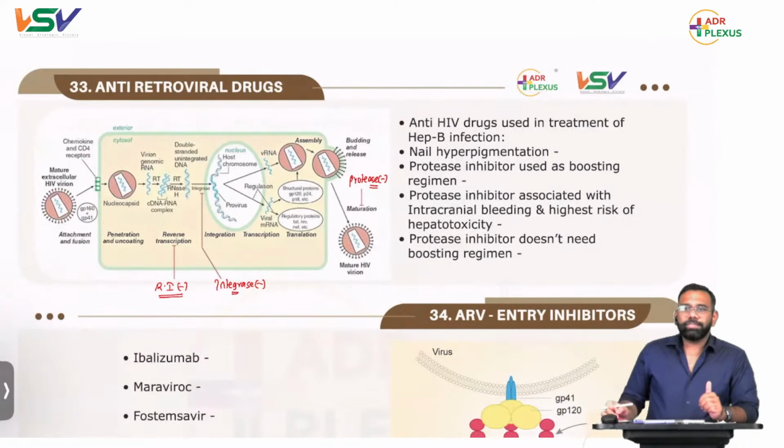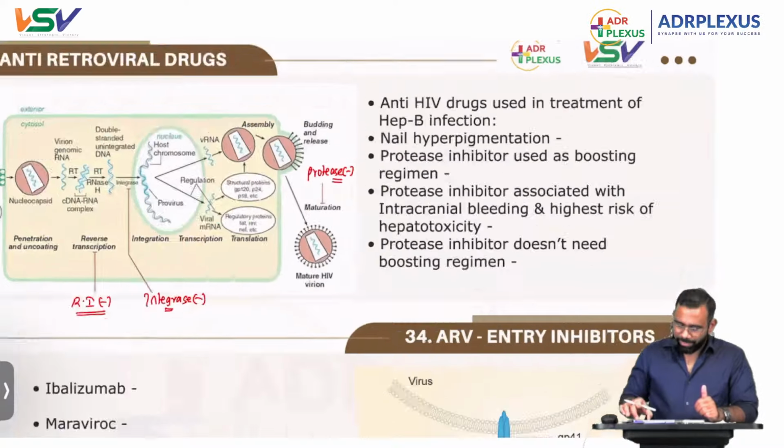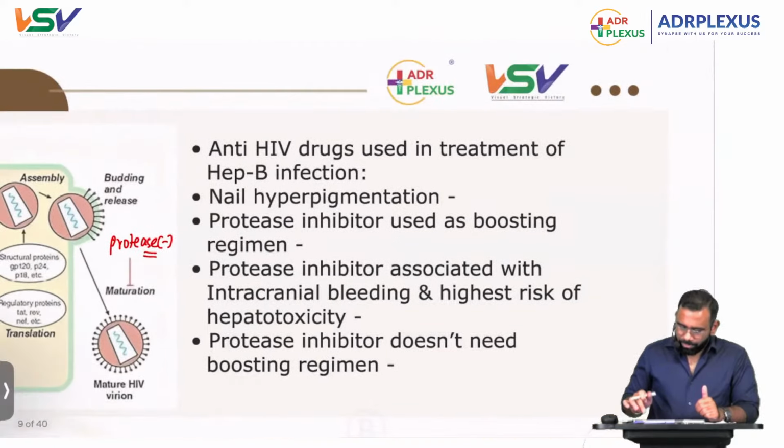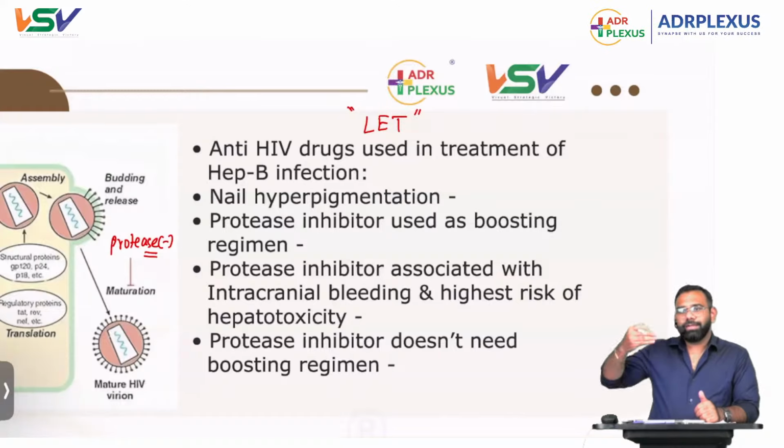Here, the first utmost important point: HIV antiretroviral drugs which are useful for the treatment of hepatitis B. I already told you, you can remember with the mnemonic: let these HIV drugs treat hepatitis B also.